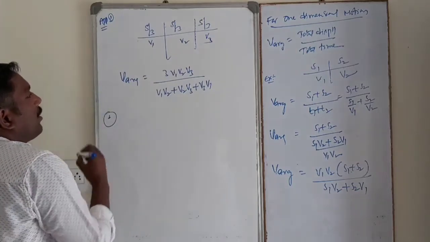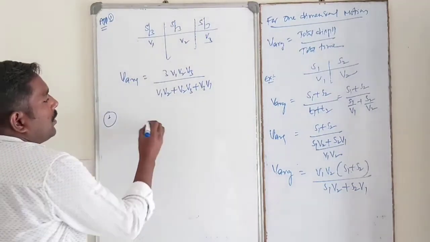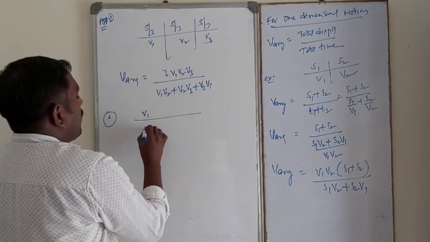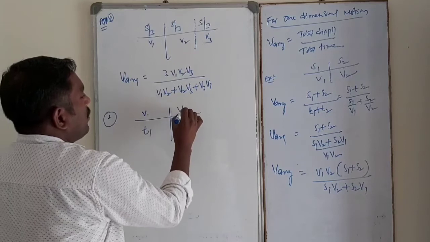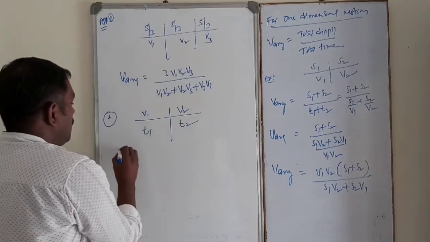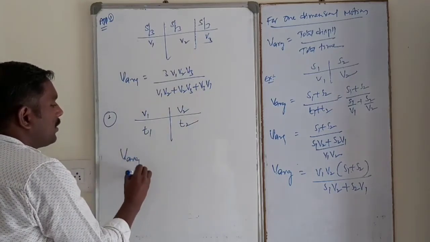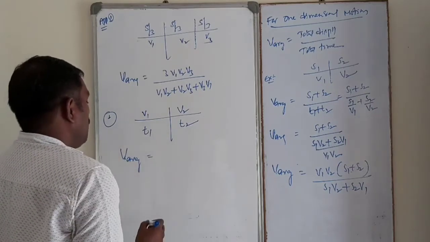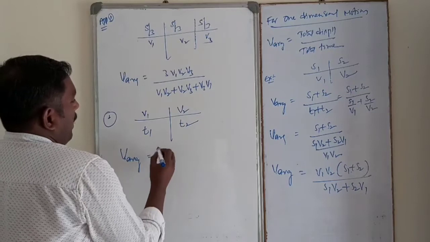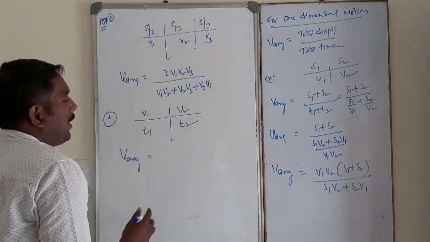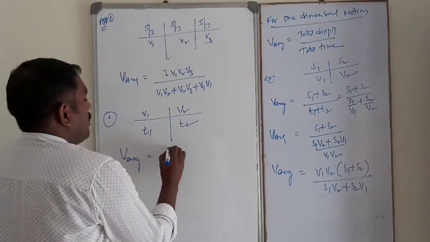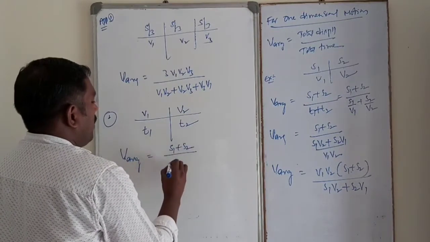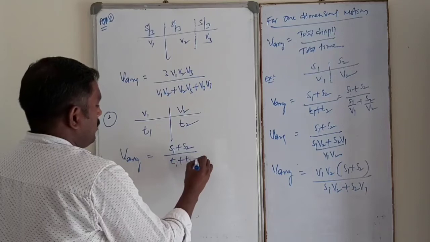And similarly, another example: a body moving with velocity v1 in a time interval t1 and v2 in a time interval t2. In this case, how to find out the average velocity? Average velocity is equal to total displacement by total time. Total displacement is of course s1 plus s2, divided by total time t1 plus t2.